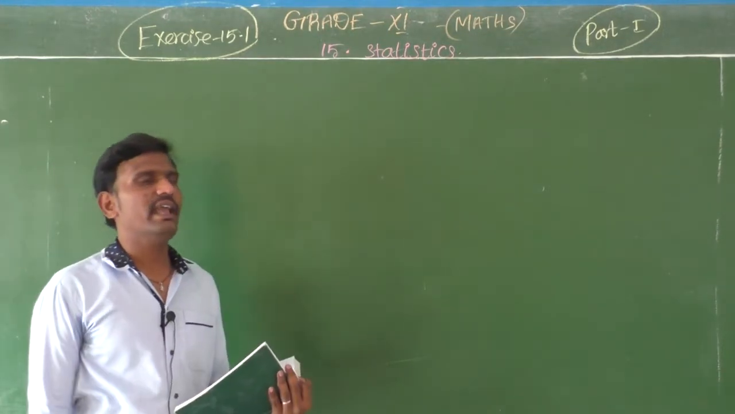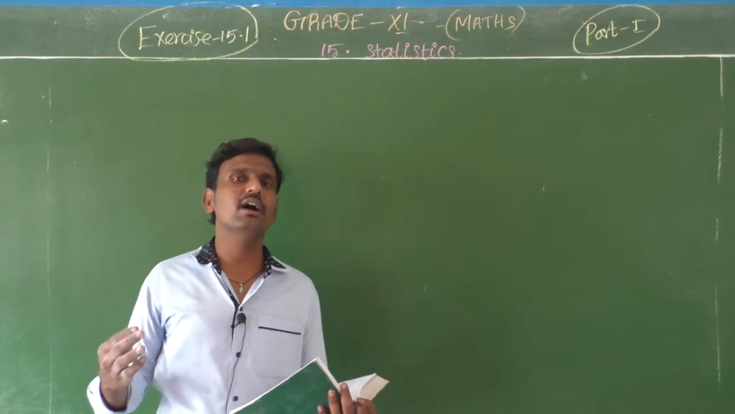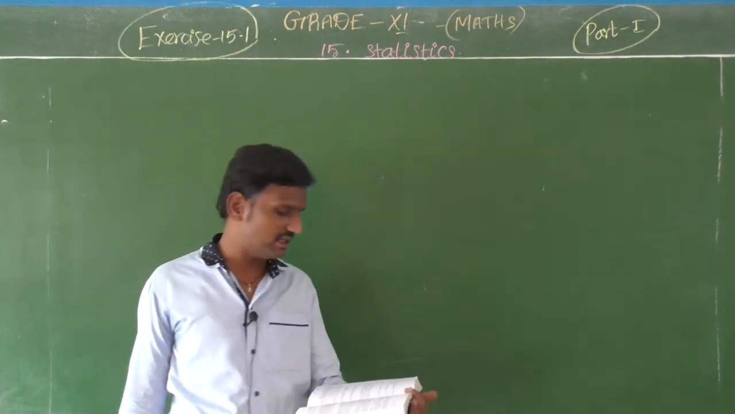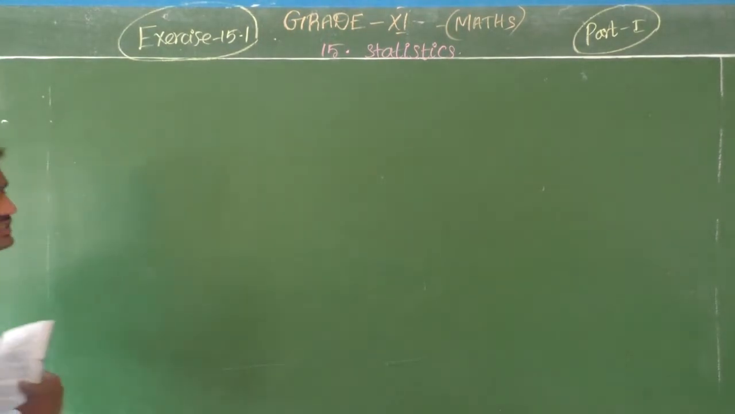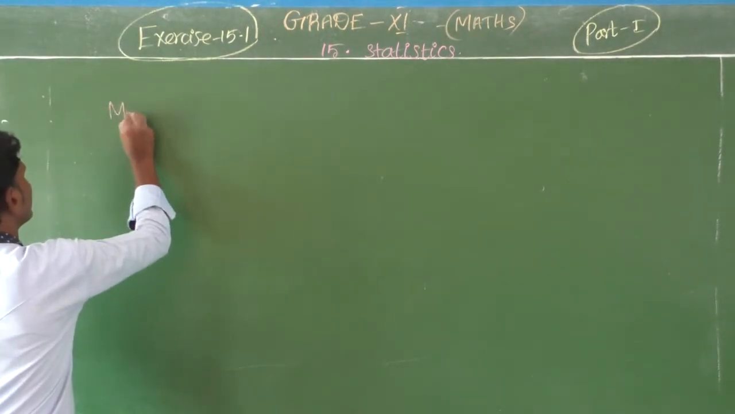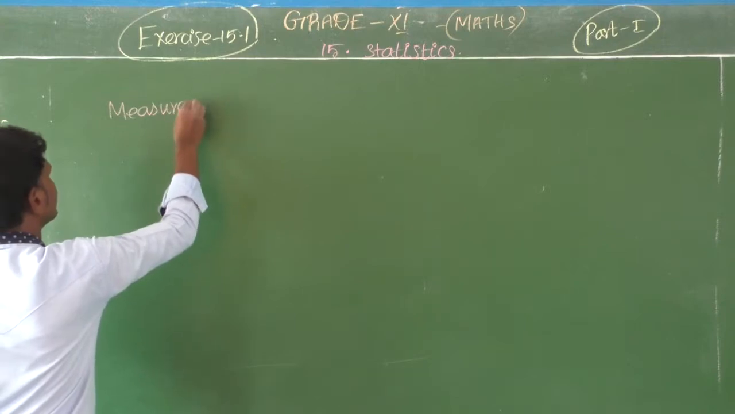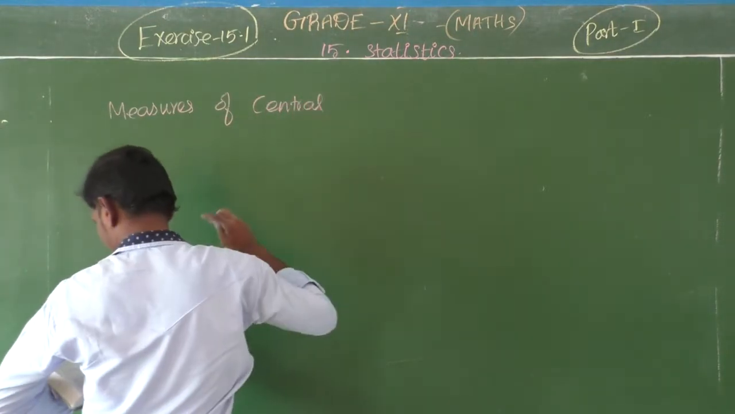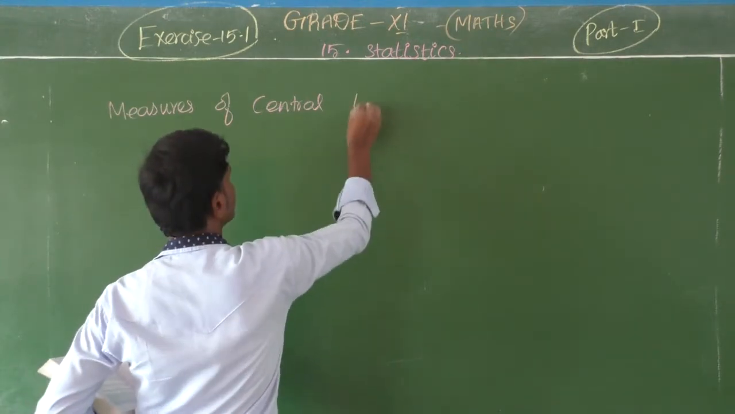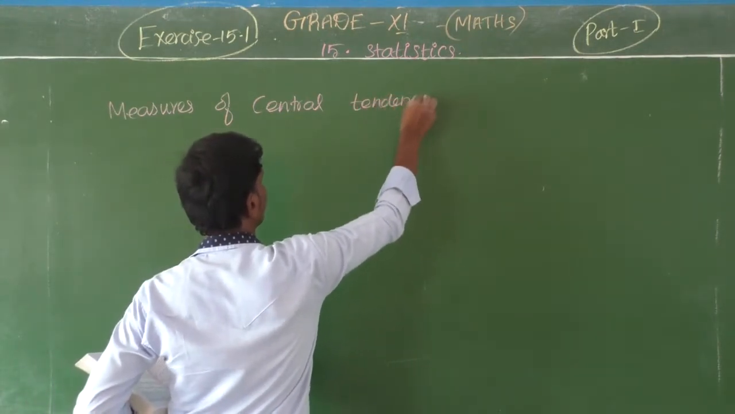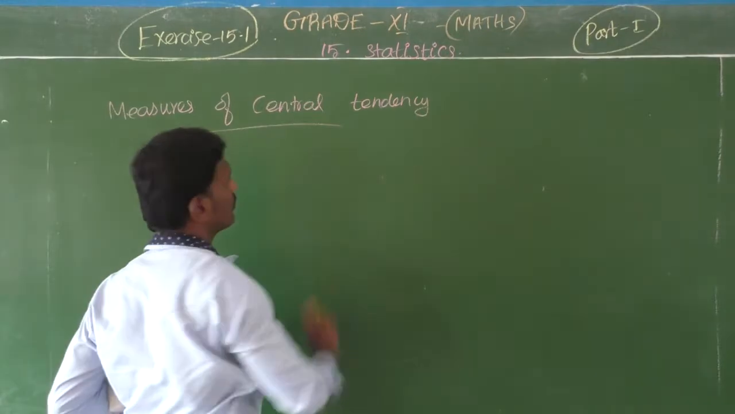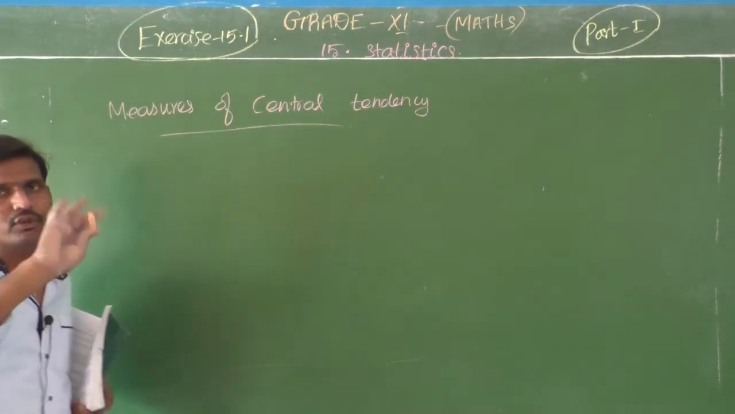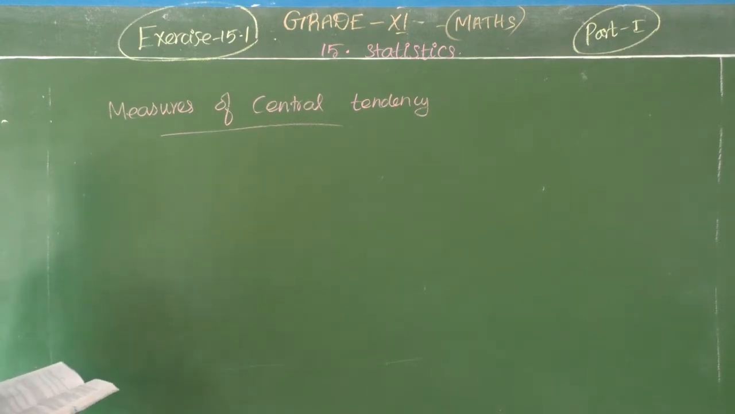Before that, we want to recall our 10th syllabus. What you learned in 10th syllabus, you know, students, is measures of central tendency. Okay, so totally what are the measures we have? I give you the total and then we will discuss.